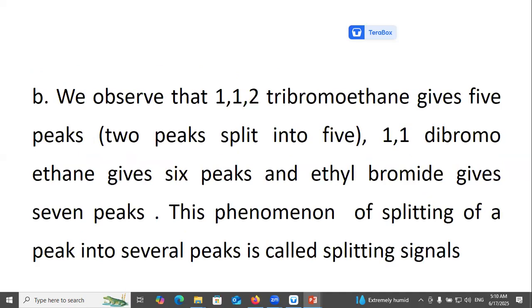We observe that 1,1,2-tribromoethane gives 5 peaks, 1,1-dibromoethane gives 6 peaks, and ethyl bromide gives 7 peaks. This phenomenon of splitting of peaks into several peaks is called splitting of signals.